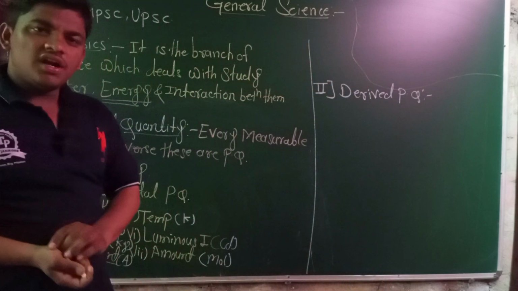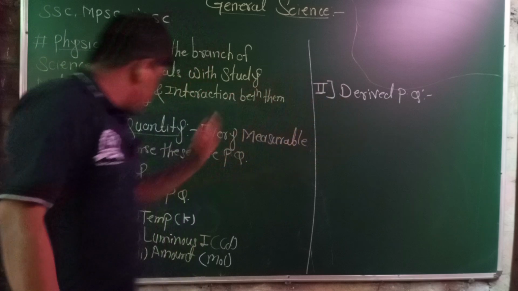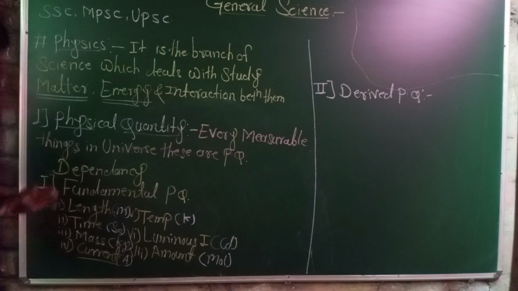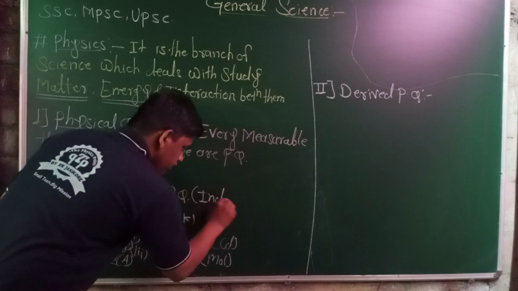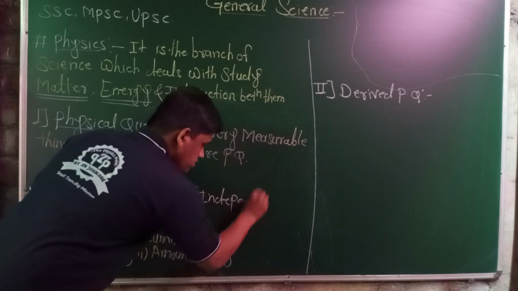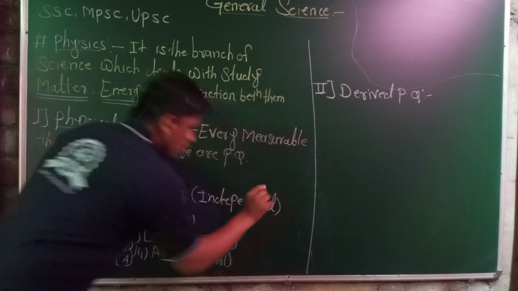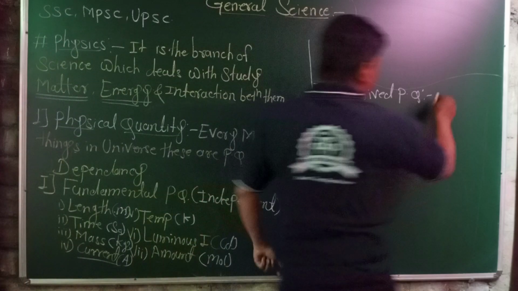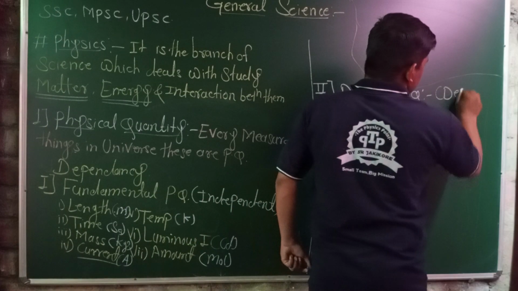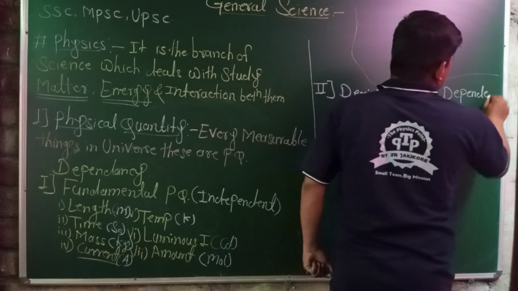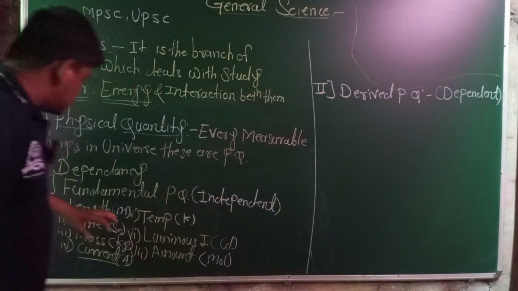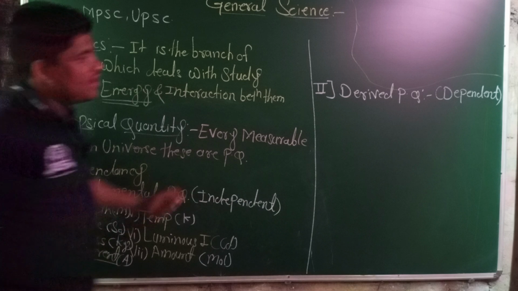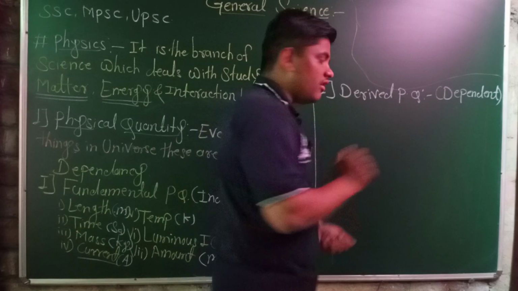A physical quantity which totally depends on the fundamental physical quantities is known as a derived physical quantity. Fundamental ones are independent, and these are dependent.